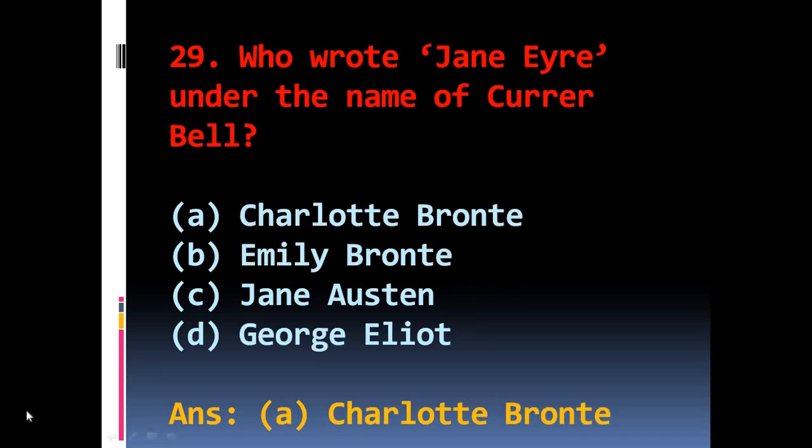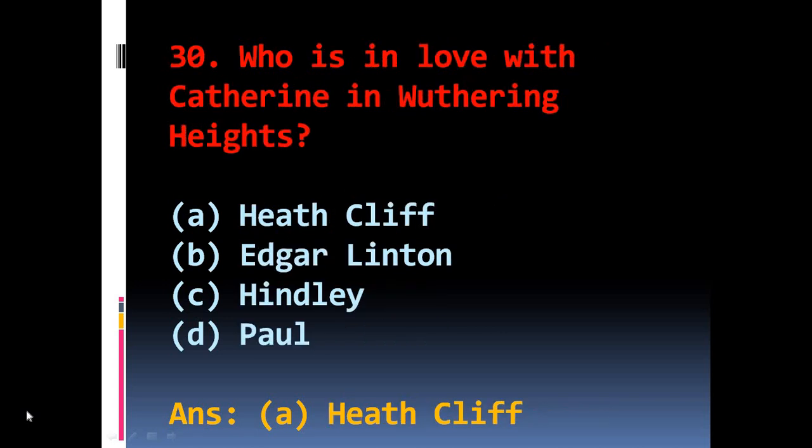Question number 29. Who wrote Jane Eyre under the name of Currer Bell? The options are A Charlotte Bronte, B Emily Bronte, C Jane Austen, D George Eliot. The right answer is A Charlotte Bronte. Question number 30. Who is in love with Catherine in Wuthering Heights? The options are A Heathcliff, B Edgar Linton, C Hindley, D Paul. The right answer is A Heathcliff.